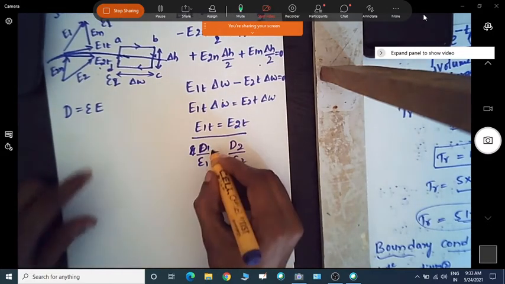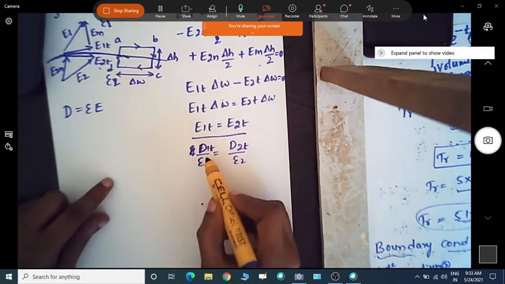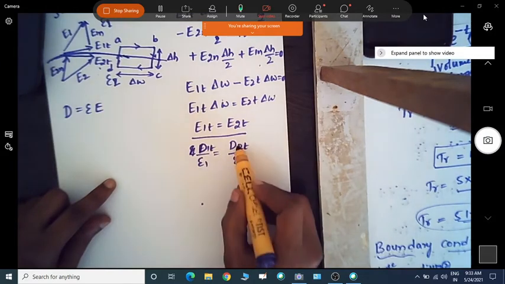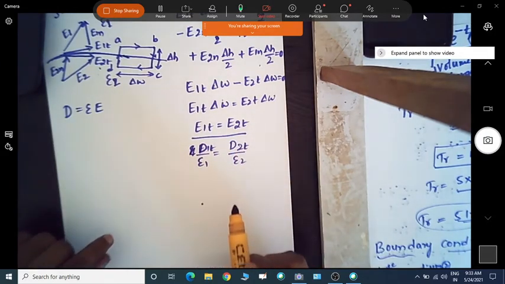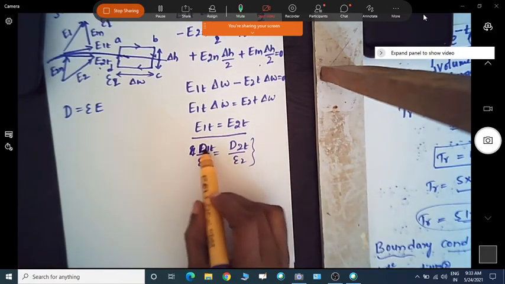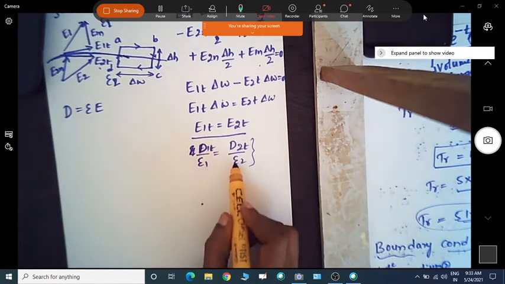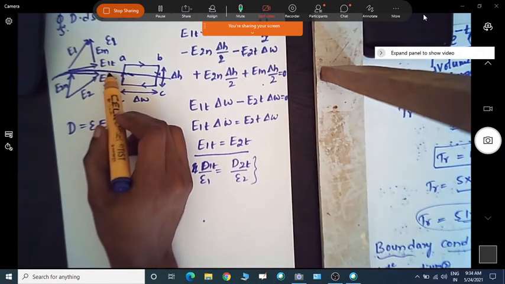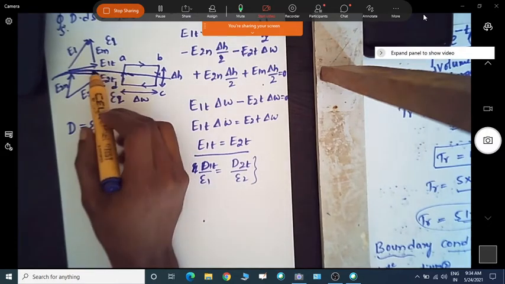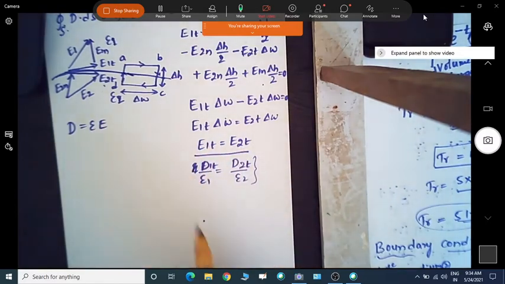Because we are evaluating only the tangential component, we can write D1t by epsilon 1 and D2t by epsilon 2. So now we can see there is no equal amount of flux density for the tangential component. It is divided by different epsilon values. That's why at this boundary or interface, the flux density is discontinuous, or it undergoes some changes. So that is what we will get from these boundary conditions.